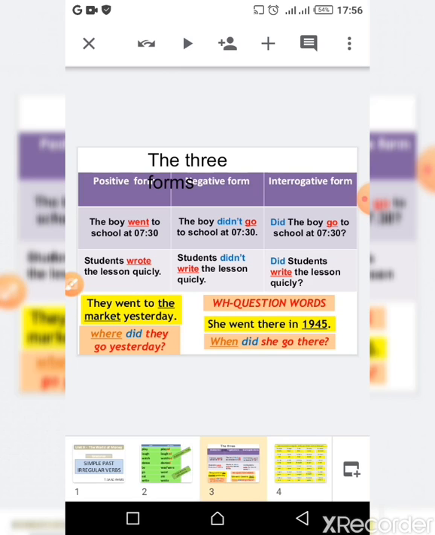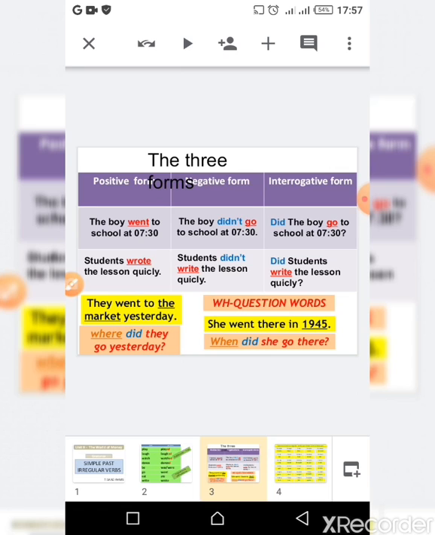So what do you notice here? We added an auxiliary, the auxiliary to do in the past, which is did, plus the form of negation, which is not. So didn't plus the verb in the infinitive. Here we pay attention, please. When we put the negative form, the verb after didn't is in the infinitive. Okay, it's not in the past form anymore.